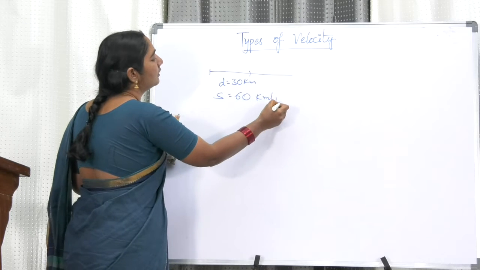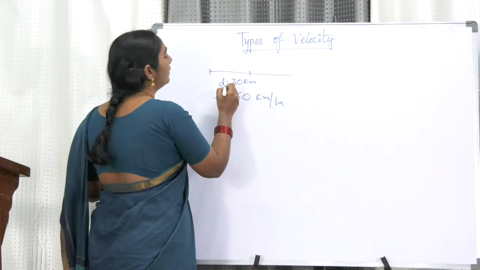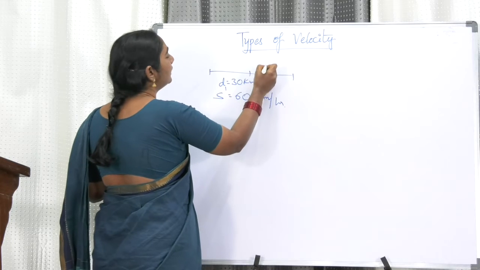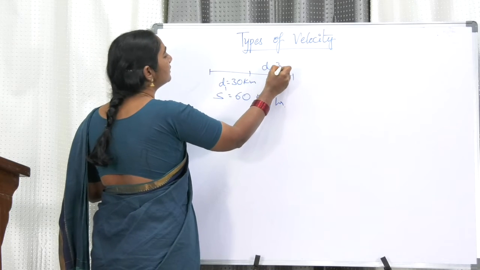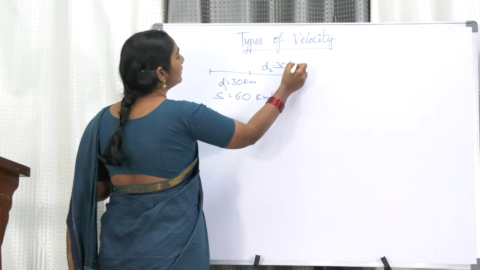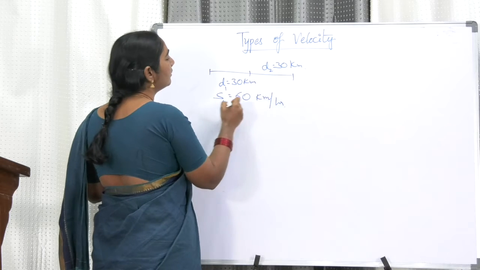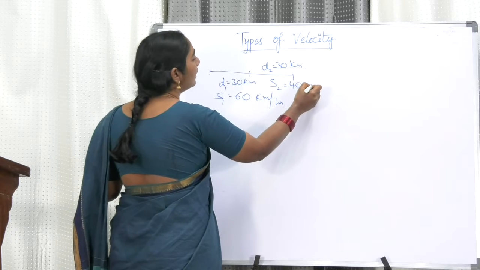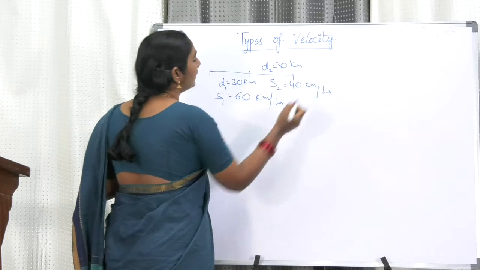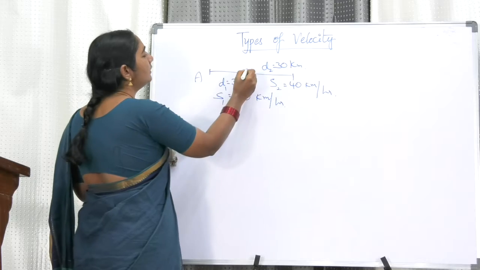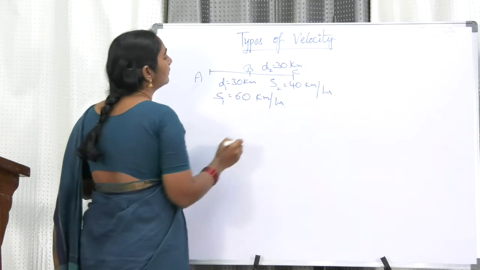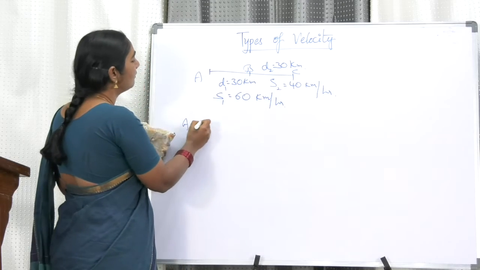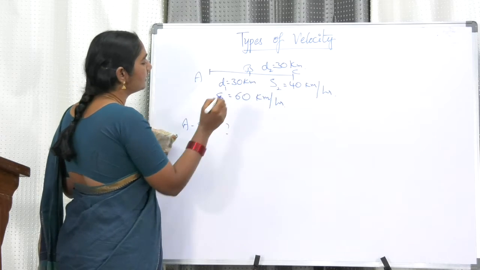And the next 30 kilometers at a speed of 40 kilometers per hour. Find the average speed for the entire journey. So what is the average speed for the entire journey?